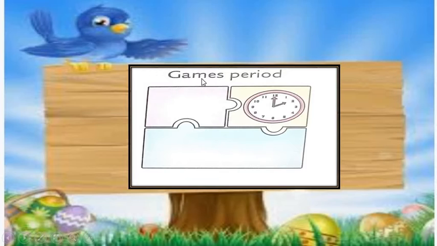Games period. Here we have the clock. Look what time it is. See, where is the short hand? The short hand is at 2. The long hand is at 12, which means 2.